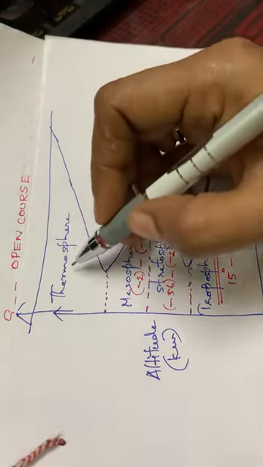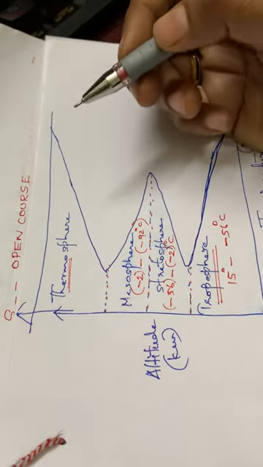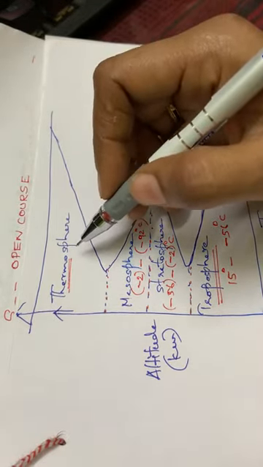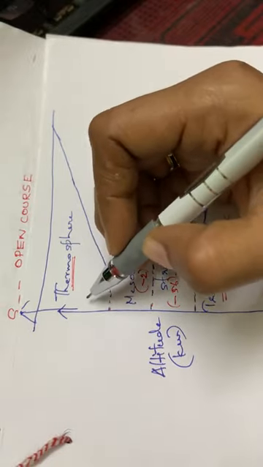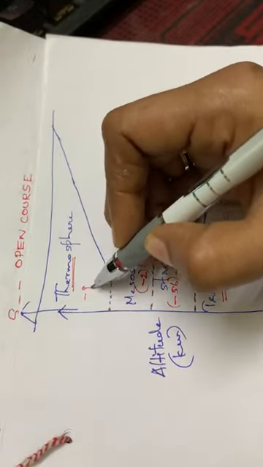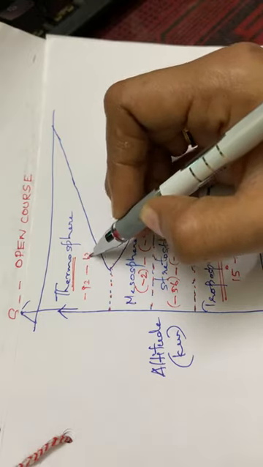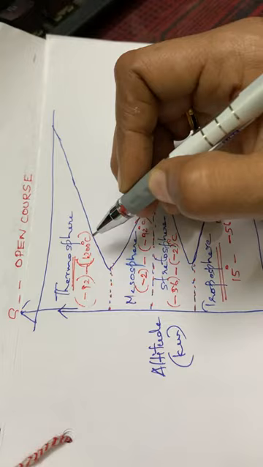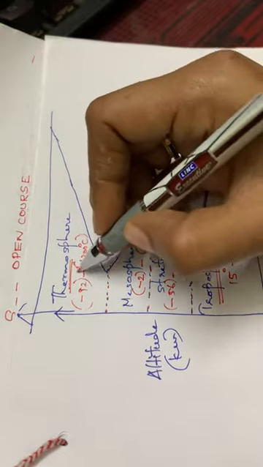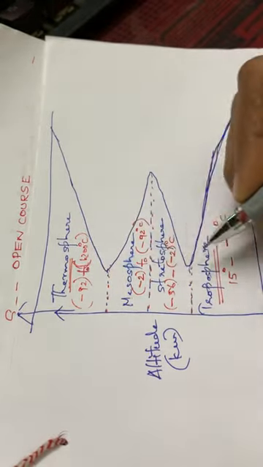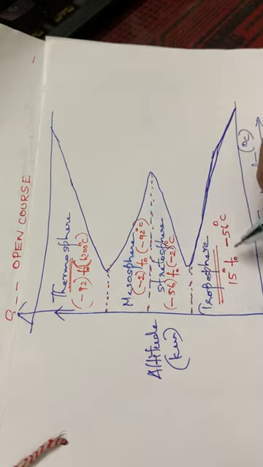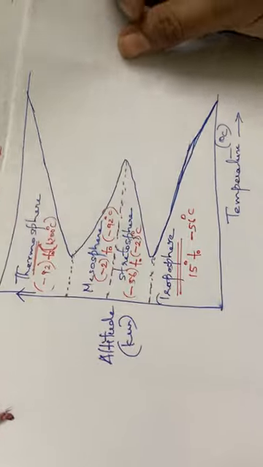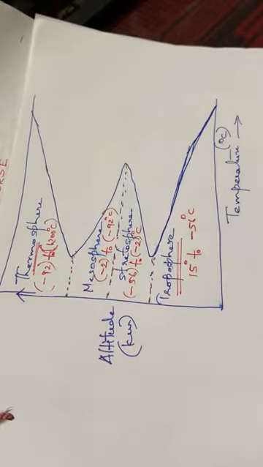Then the thermosphere, as the word itself suggests, is related to temperature. That means a very high temperature will be there in this region. The temperature ranges from minus 92 to 1200 degrees Celsius. Minus 92 to 1200 degrees Celsius. Write this as 'to', T-O, otherwise you will get confused with the negative sign. Okay, so these are the different temperature ranges from troposphere to thermosphere.